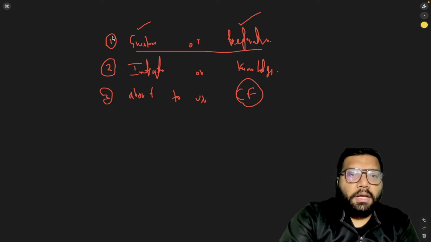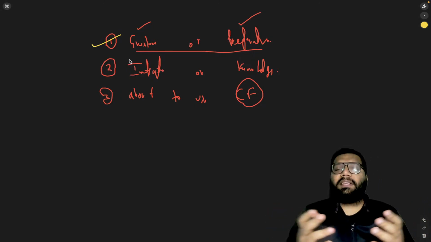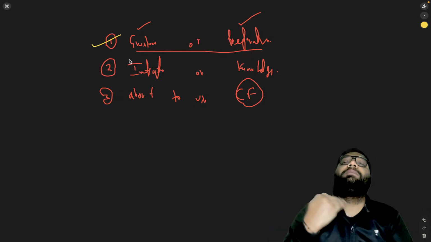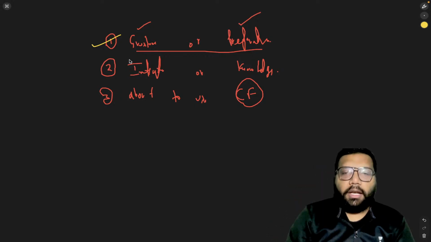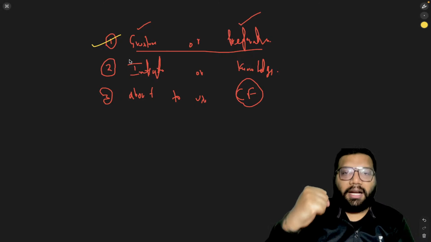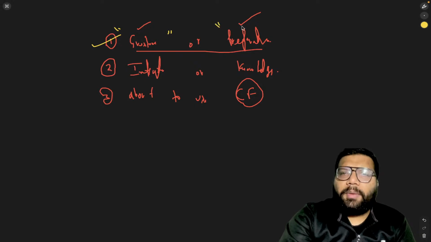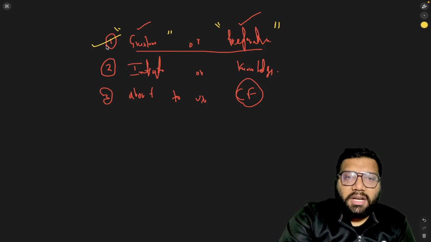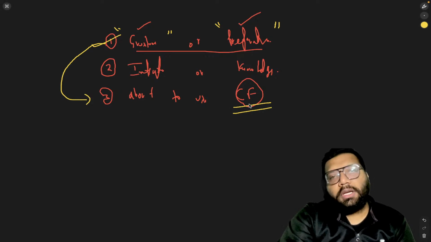Okay, students. First one, gesture or preparation. So let's take some example of gestures. Doing something like this. This gesture means that I am going to kill you, or showing your fist that I am going to hit you. So if someone is showing any kind of these gestures or preparation, that you are about to use criminal force.